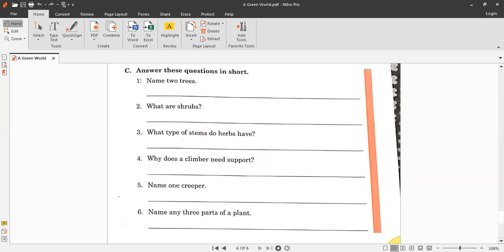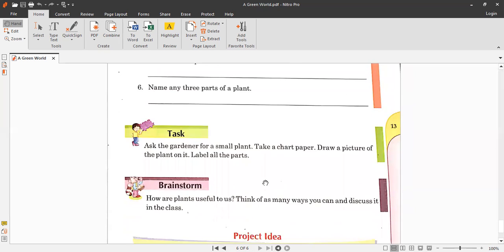After that, there's a task on page 13. Ask the gardener for a small plant. Take a chart paper, draw a picture of a plant on it, and label all the parts.